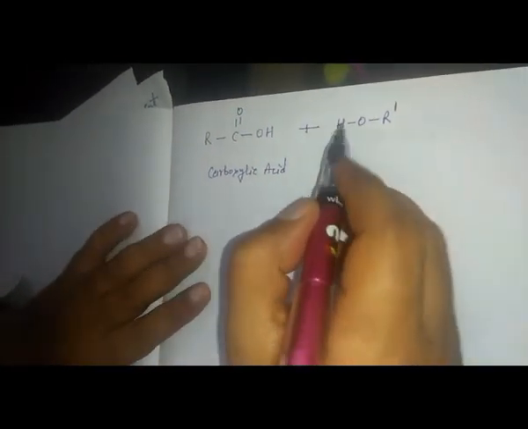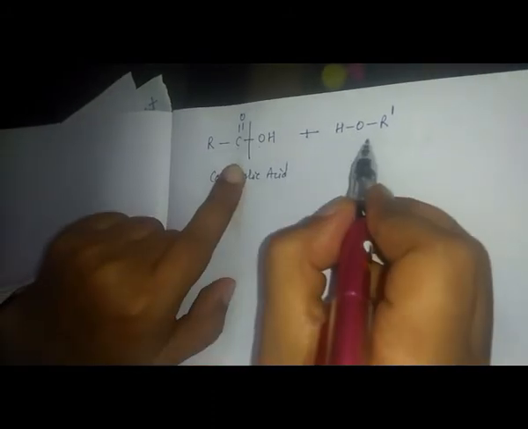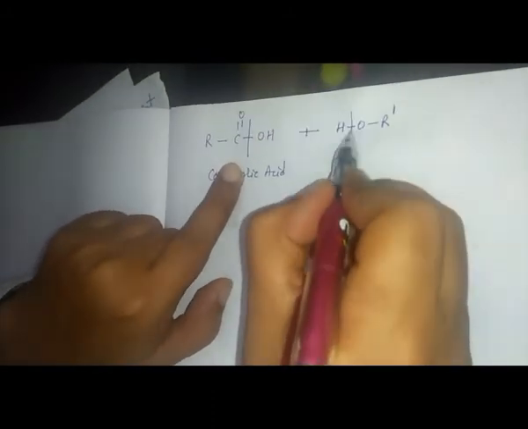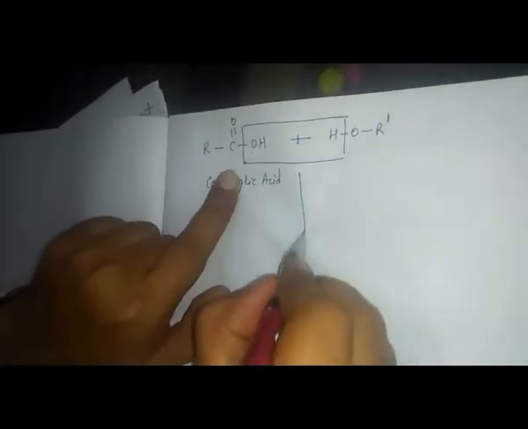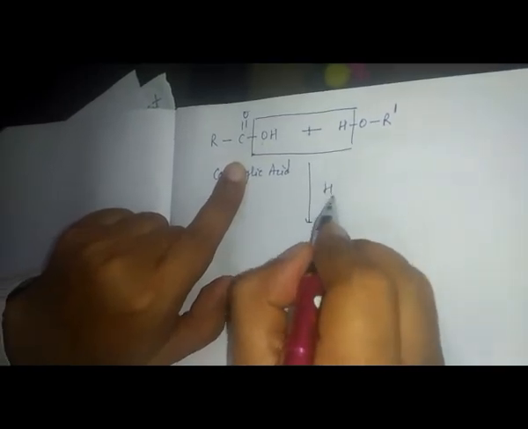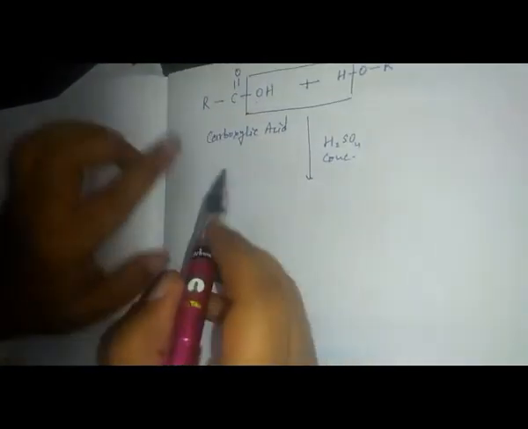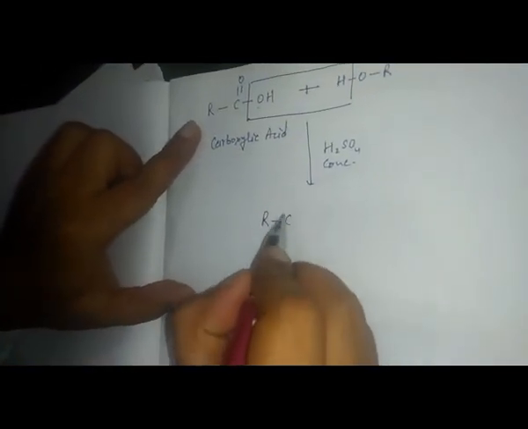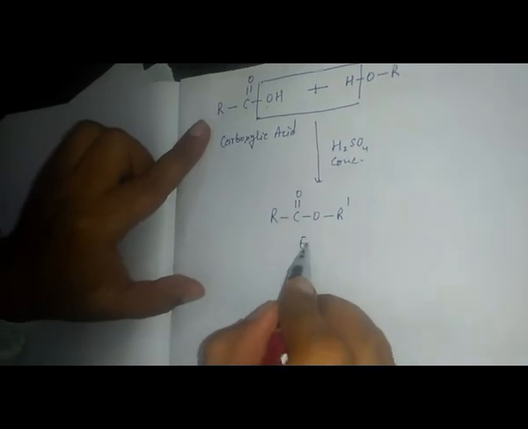From here, the hydrogen from the alcohol and the OH from the acid are removed: the bond is split between carbon and oxygen in the acid, and between oxygen and hydrogen in the alcohol. So they are going to form water. That should be in the presence of an acid like H2SO4, which should be concentrated. So what is left here? This is R single bond C double bond O single bond O single bond R dash. That is the ester